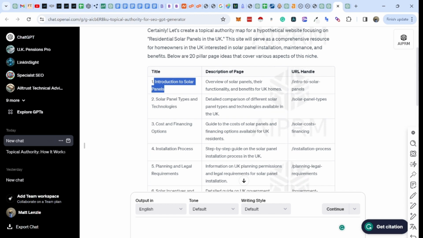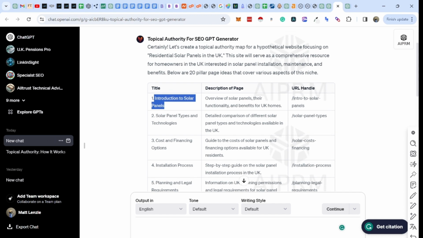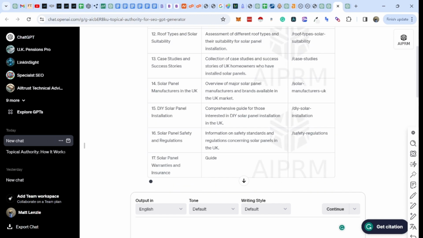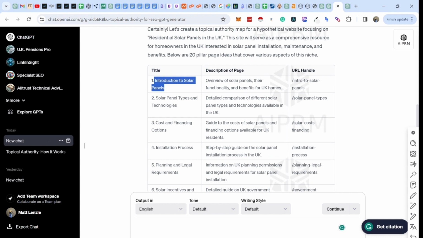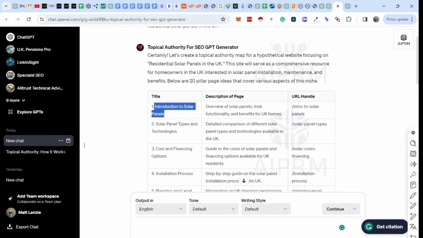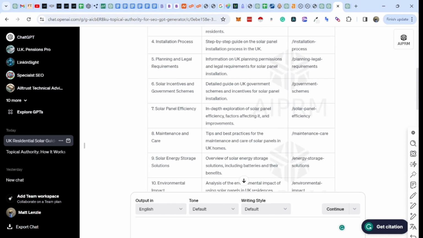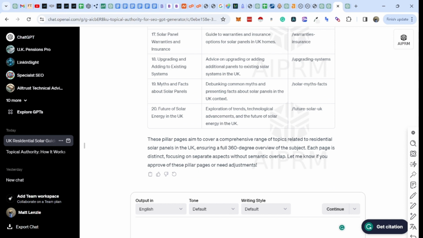And then below this, what we're going to create is, I don't know how many, basically it will go and create a load of further pages that we interlink together, that all link up to this page. By doing it, we're covering all of the elements of the introduction to solar panels section, and then we look at solar panel types and solar panel technologies. So now what we're going to do is move on.